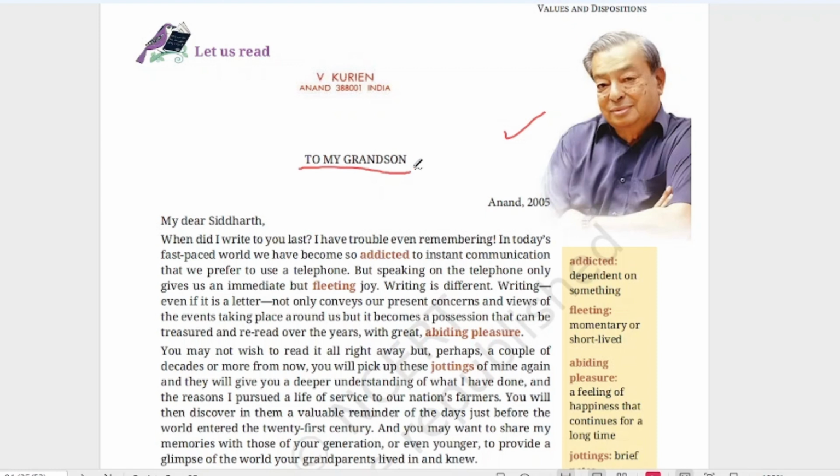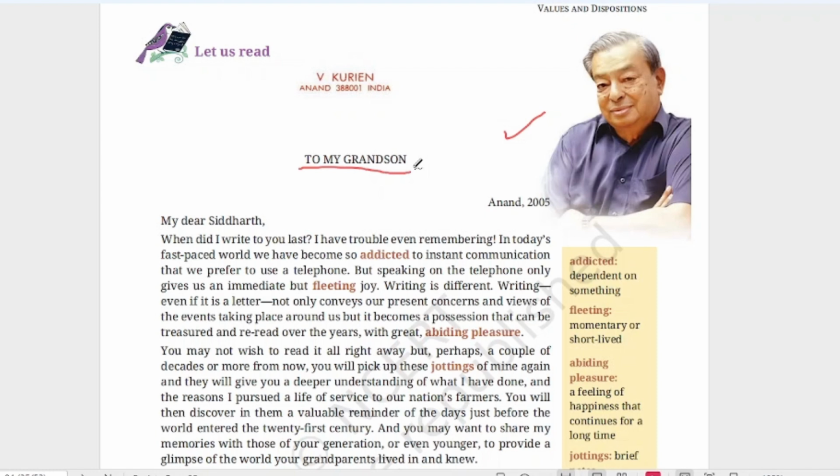In today's fast-paced world, we have become so addicted to instant communication that we prefer to use a telephone. So he's saying that he forgot when he wrote to his grandson, because nowadays we are using the fast way of communication. Addicted means dependent on. Earlier we were sending a letter and we were waiting for more than 1 week to receive the letter. Then we would write the reply, post it, and the other would receive it after 1 week.